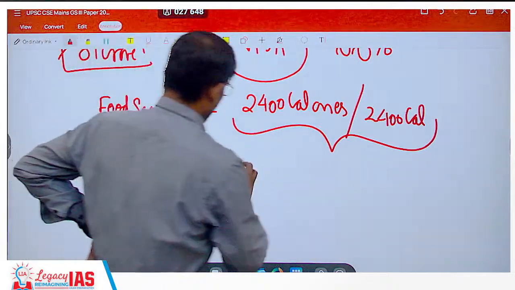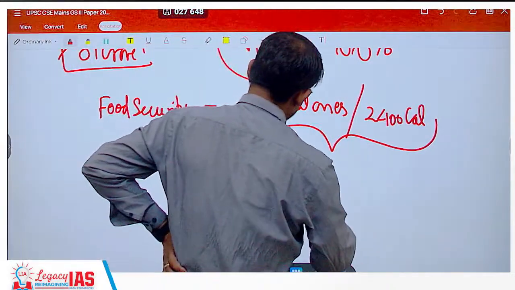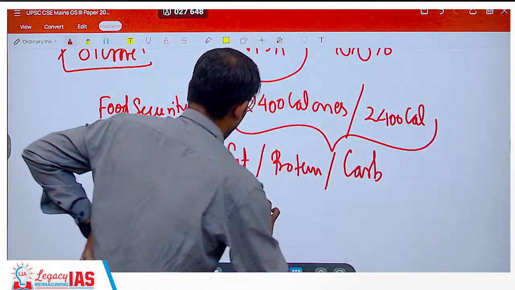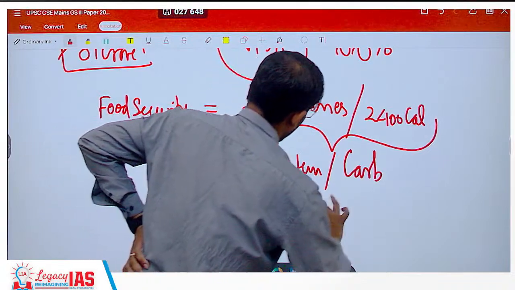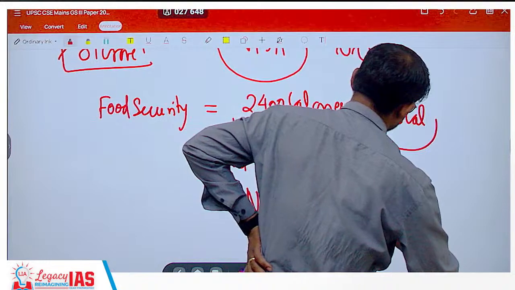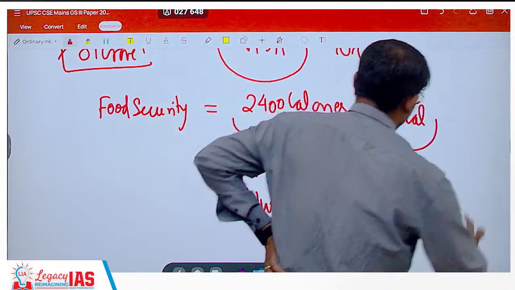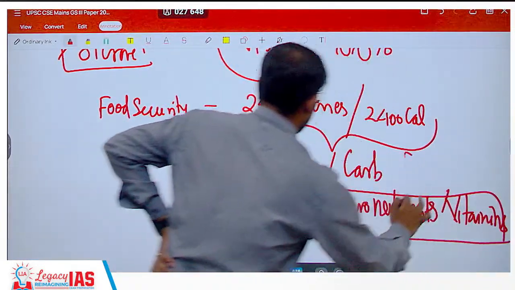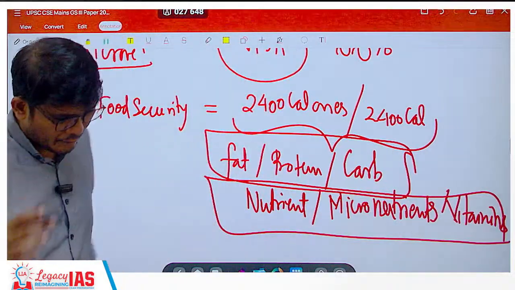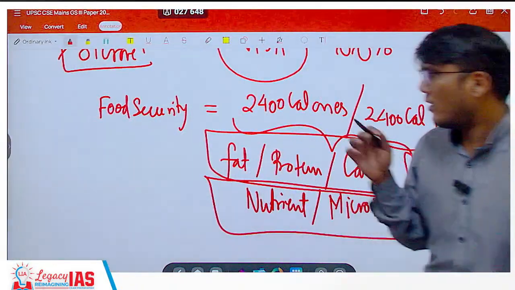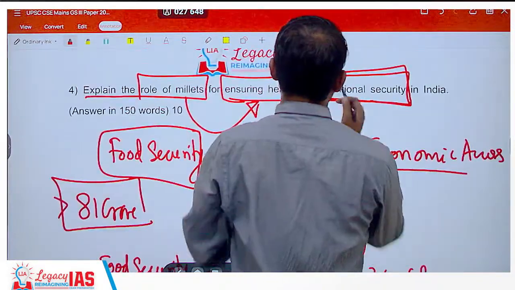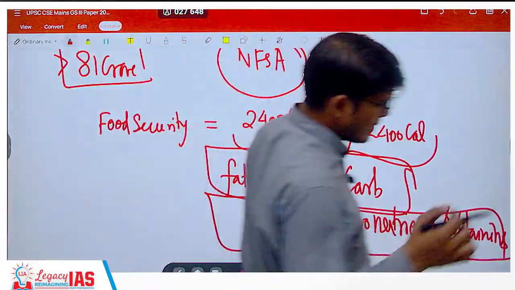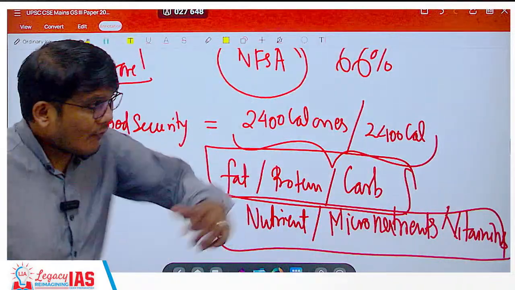And not just that, does it have a proper amount of fat, proteins, carbohydrates, and other nutrients, micronutrients, vitamins? Once these things are also addressed, then you can say the country has not only food security but nutritional security. Only then can you say that. I hope that's absolutely clear. Okay, now how is millet going to help?